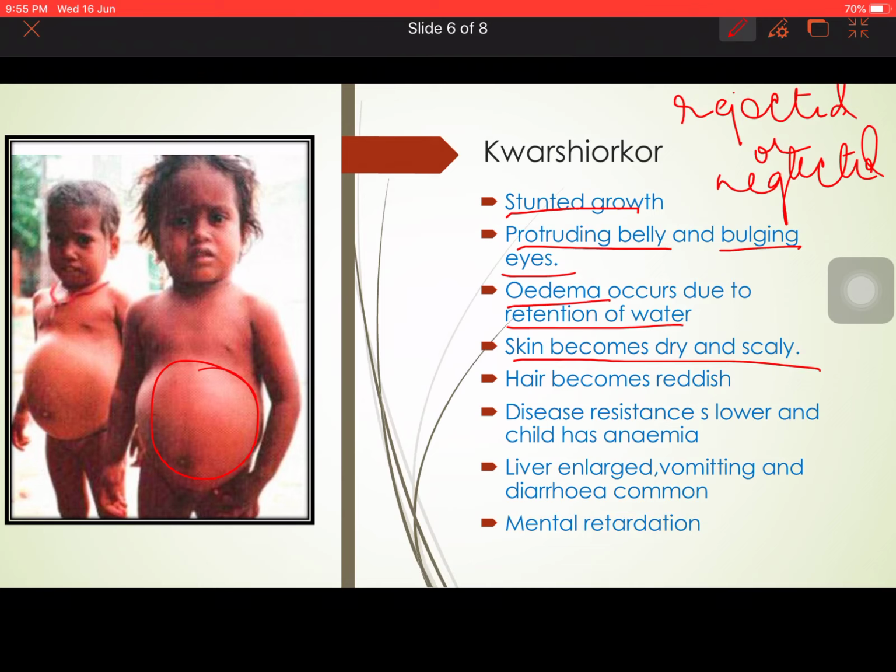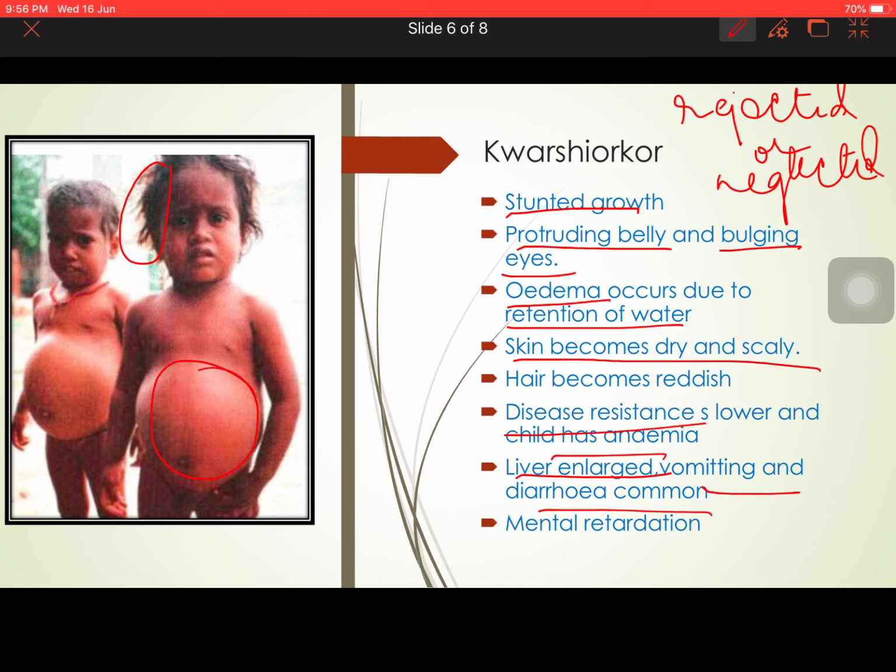If you look from here, you can't make out the skin is scaly, but when you look from nearby, you can see that the skin has become dry and scaly. The hair, you can see from here, has become reddish in color. Disease resistance in these kids is very low, and the child may suffer from anemia also. The liver becomes enlarged, and vomiting and diarrhea are very common. Whenever they eat anything, it causes diarrhea or vomiting, because they don't have any disease resistance power.